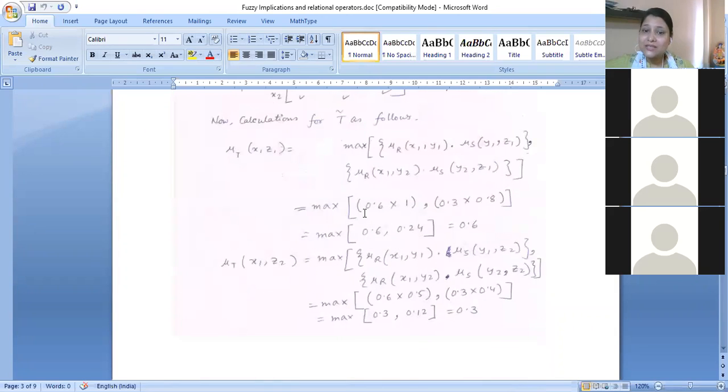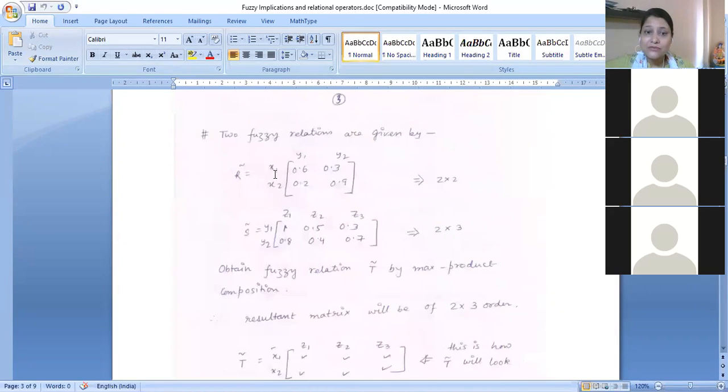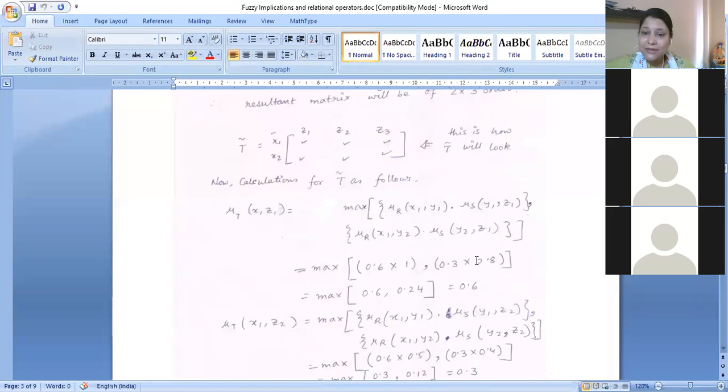That is why you are getting some kind of multiplying solution between this 0.6 and 1, and from here as well you will be having x1 y2 which is 0.3, and y2 z1 which means 0.8, that means 0.3 and 0.8, which will give you two product terms. One is 0.6 and another is 0.24. And now you are going to extract the max from these two numbers, which is nothing but 0.6.